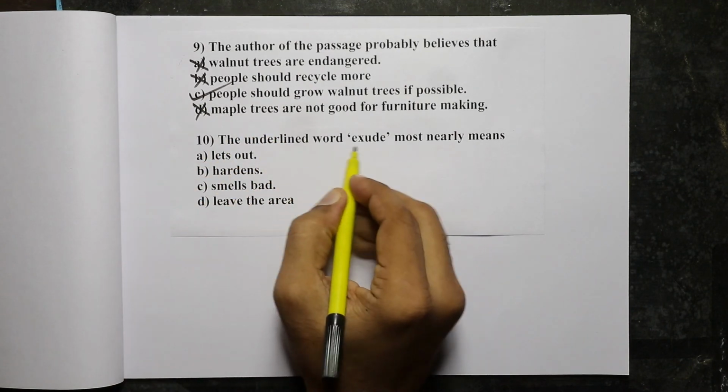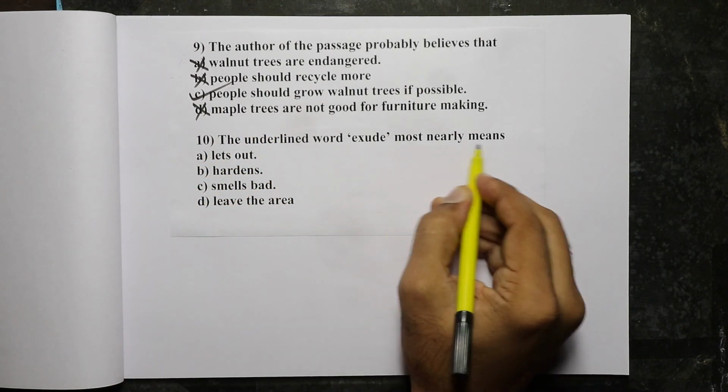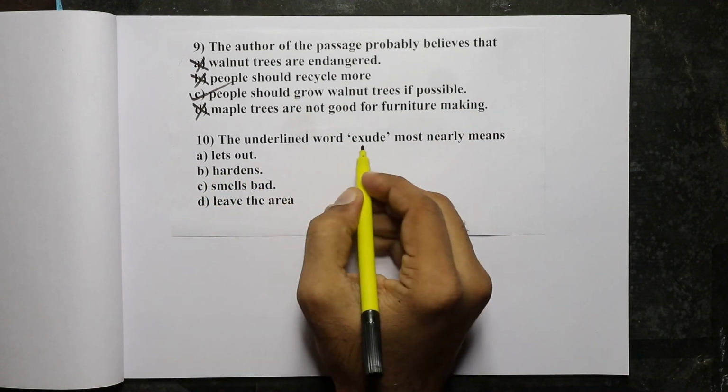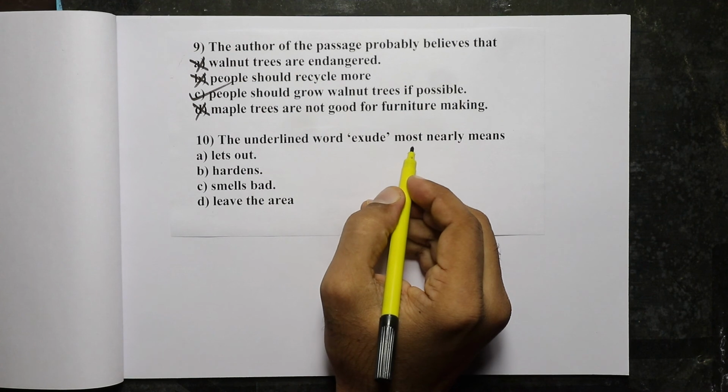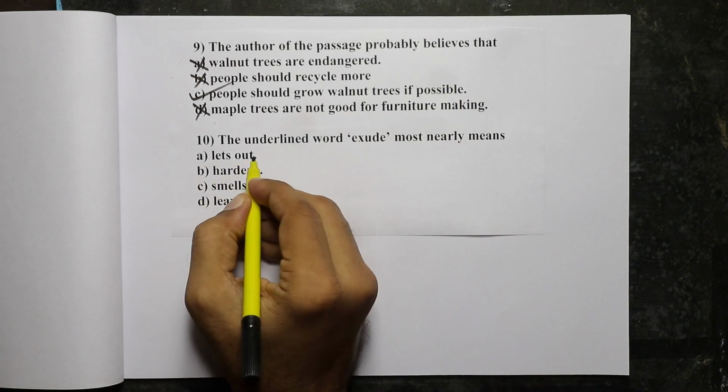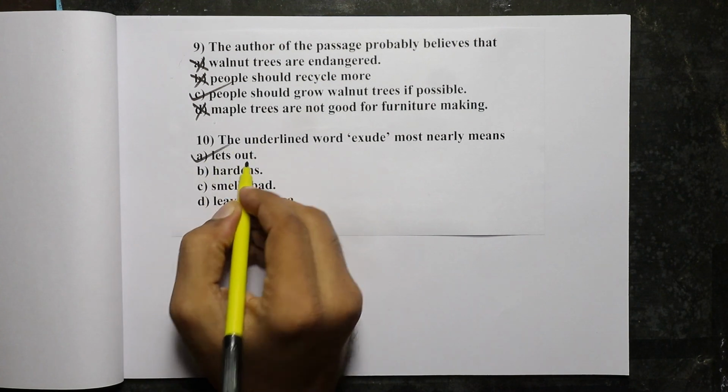The underlined word exude most nearly means what? Exude is same as lets out. It exudes a poison means it lets out a poison. So that is given in option A, lets out. So option A is the answer.